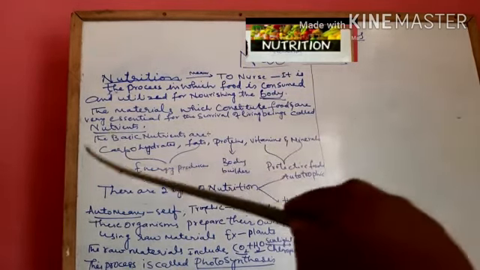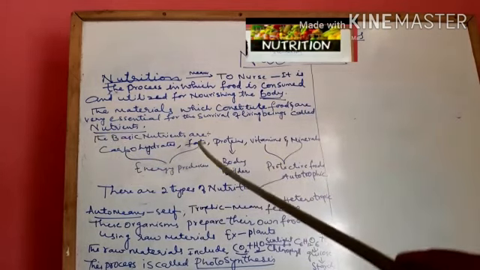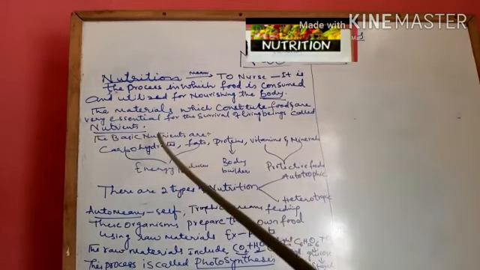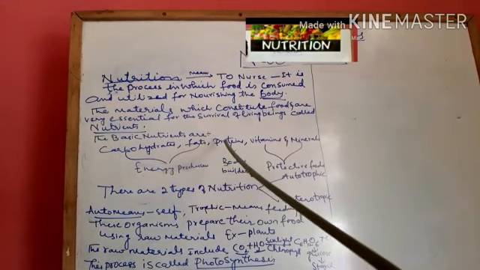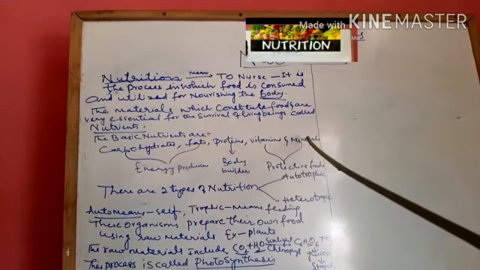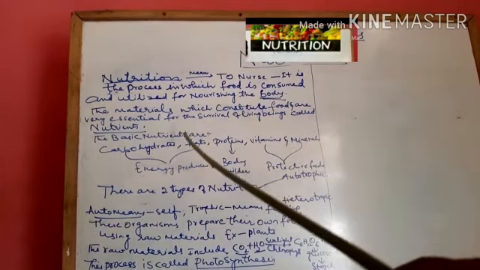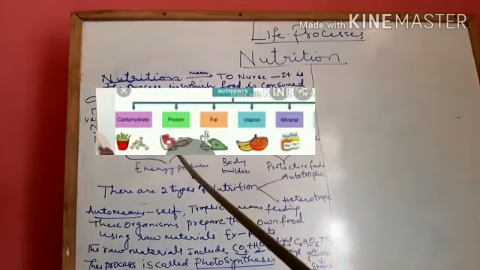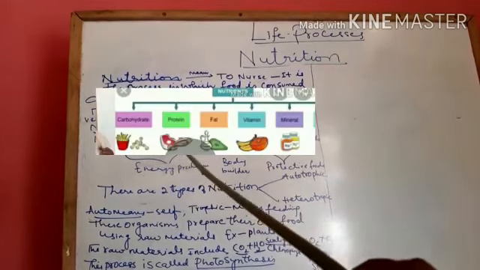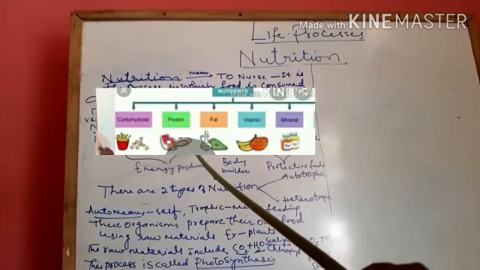The basic nutrients required by our body are carbohydrates, fats, proteins, vitamins and minerals.